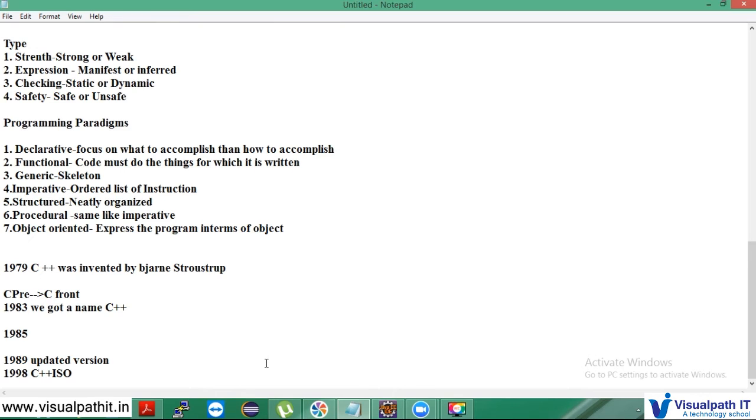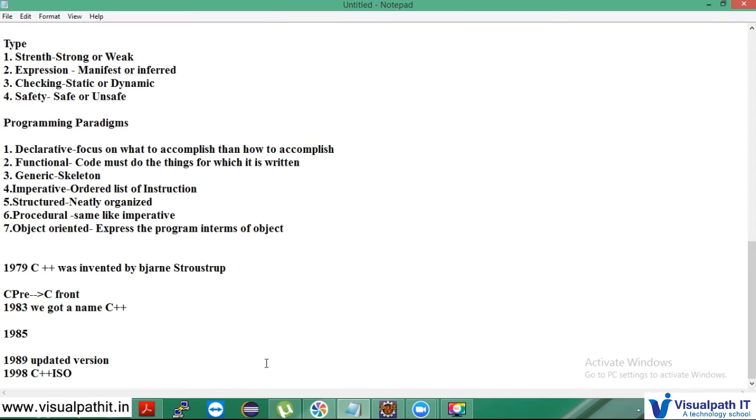So this is the history of the C++ language. I hope it has given some useful information: why we use C++, why C++ was invented, and what struggles Bjarne Stroustrup faced when working with Simula 67.